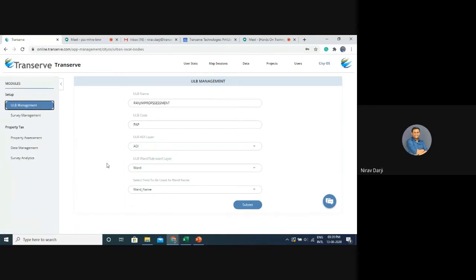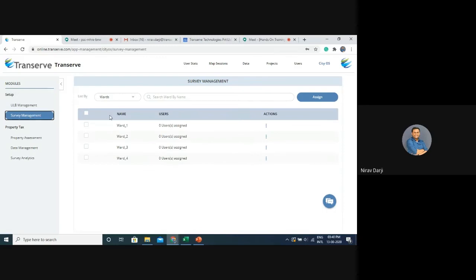ULB management is where we decide which area we want to survey. So here we give the ULB a name, a unique code, and select the area, that is the area of interest, and the division of that area, and the name that will uniquely identify that division. In my case, my area is divided into a ward layer, and each of the wards will be identified by ward name. When I say submit, this ULB management step is complete, and you can move to survey management, wherein you will see a list of wards.